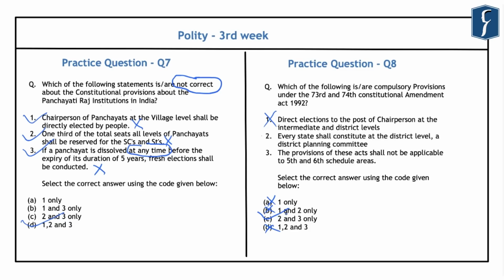And we note that the government has formulated the PESA Act of 1996 to extend the Panchayati Raj institutions to the 5th schedule areas. So thus the third statement given here is also correct. So C is the correct answer, and after this let us take up 2 more questions.